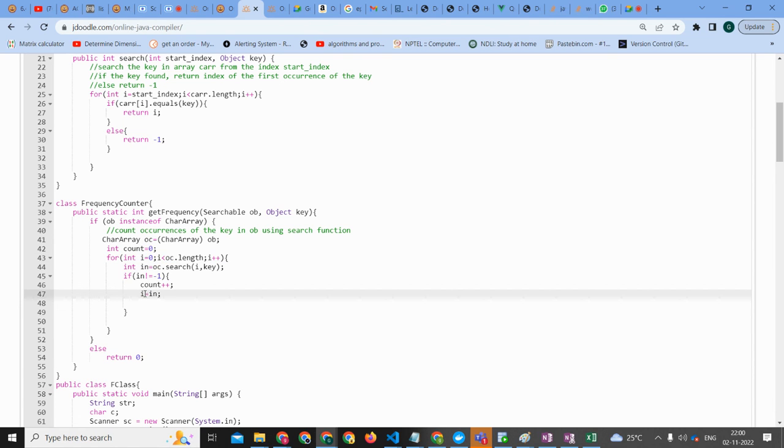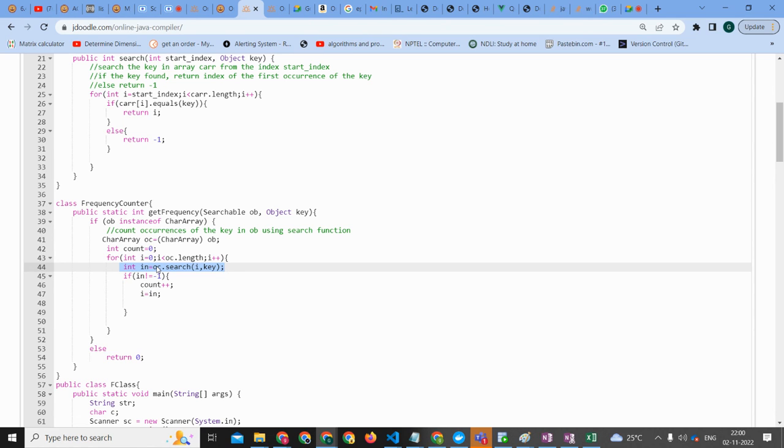I am running the for loop from the start. When I is equal to 0, let's say we have searched that key somewhere and return the index value. Let's say we have length of 10 and it is returning 4.